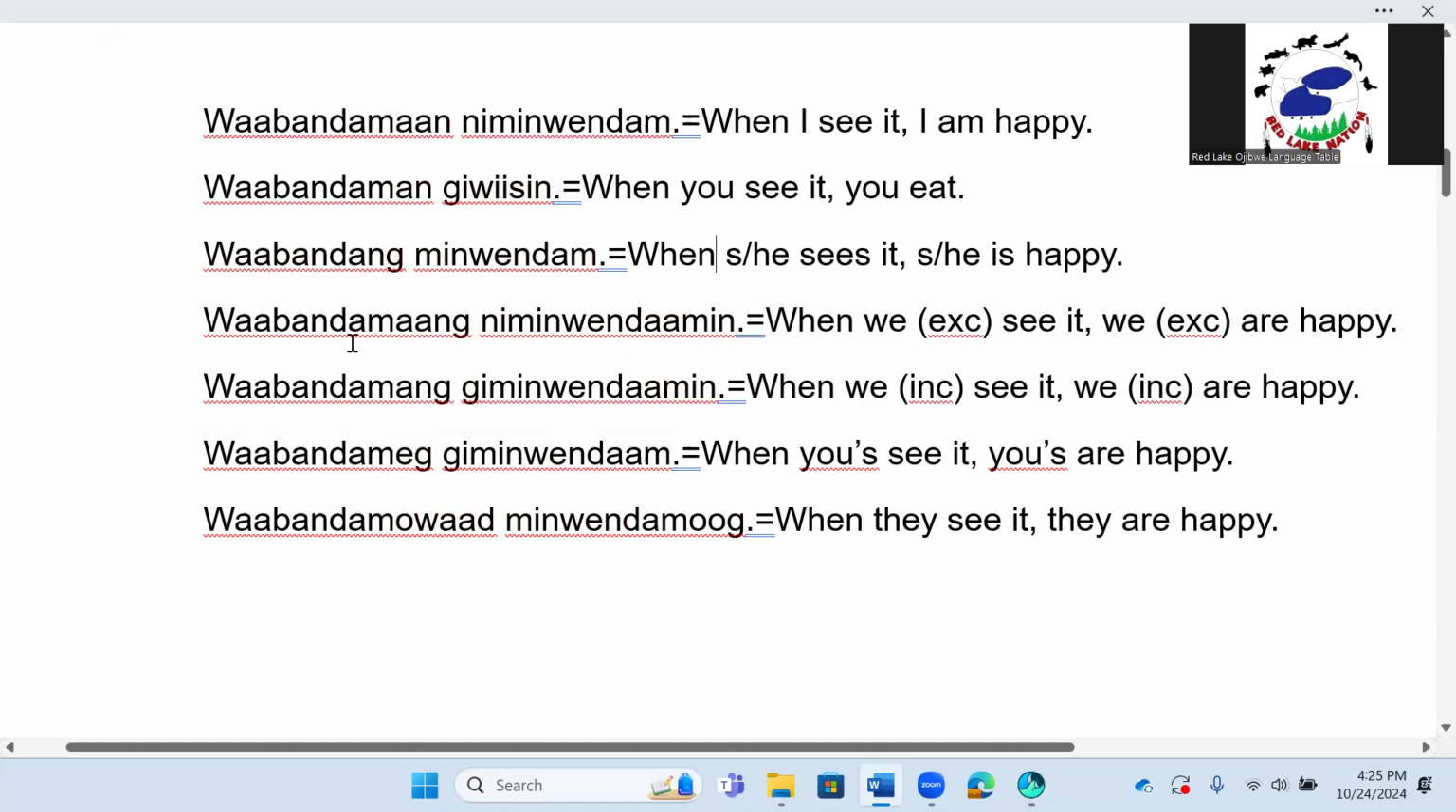Conjunct form over here, said first, and then it has to be said with an independent statement. Or you can flip this around and put the independent statement first and then put the conjunct form on the back. And you're going to see examples of that a little bit later on into October. I think we get into October. So then that way it would sound like this. Niminwaindam wabandaman. I am happy when I see it. So either way, it flip-flops around. It all means the same thing.